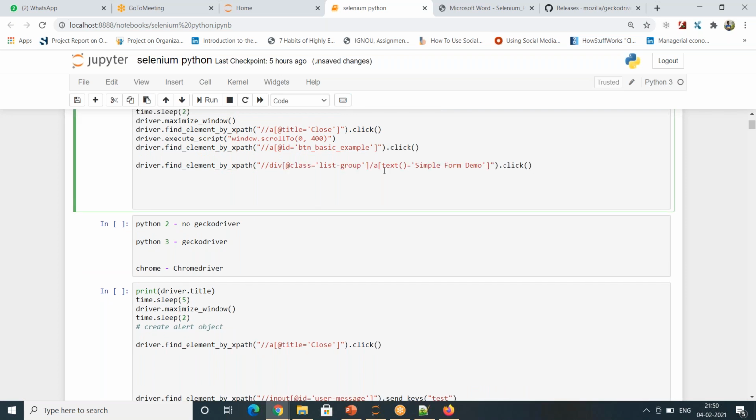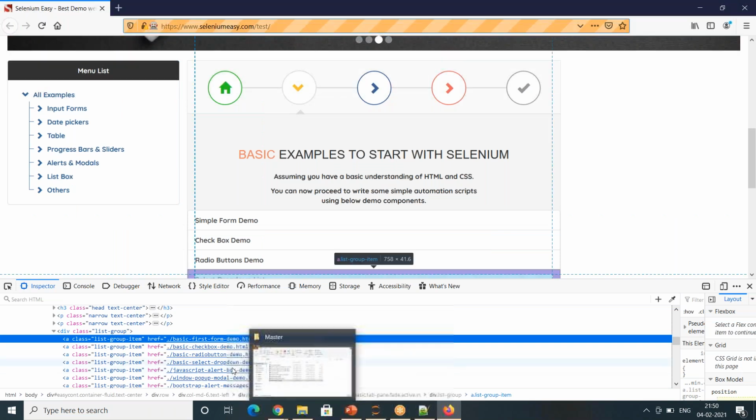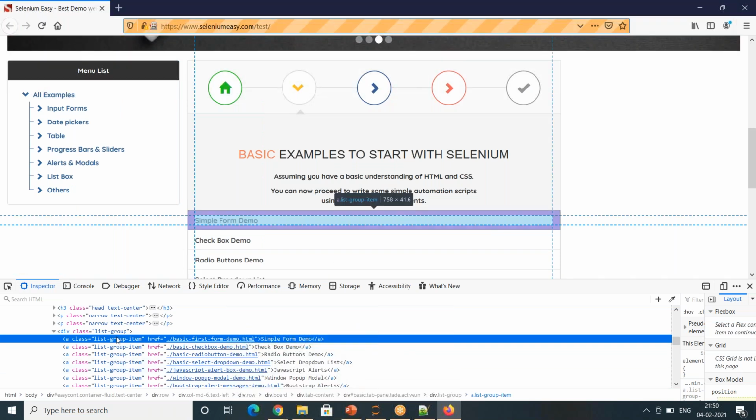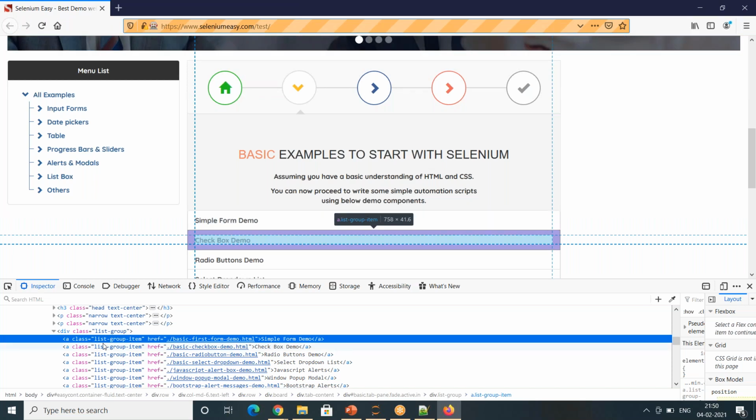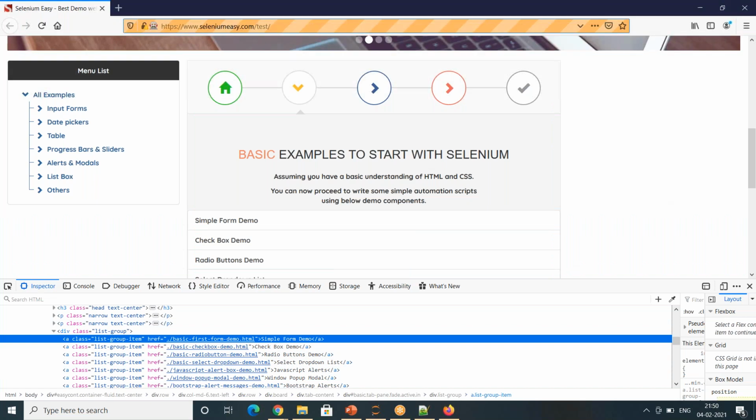See, simple form demo. Sometime back, I don't recall the name, might be Vijay, he asked me about dynamic XPath or static XPath, relative XPath, all those things. I wasn't sure whether this particular class list group item, you see a lot of duplicates here. And your XPath should always be a unique XPath.